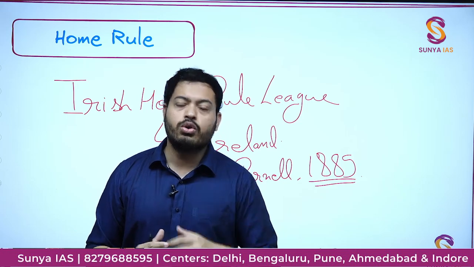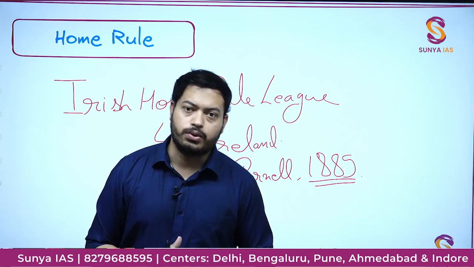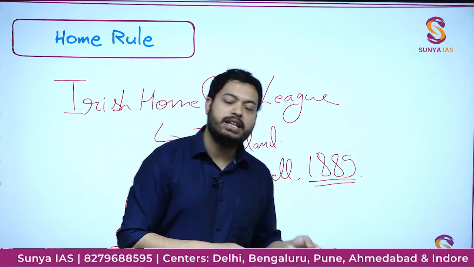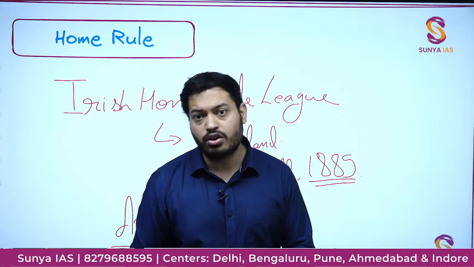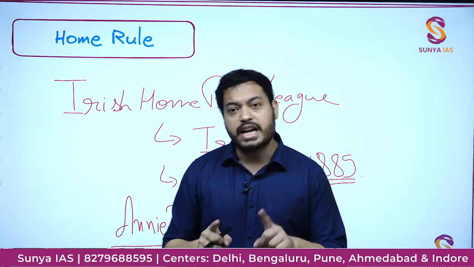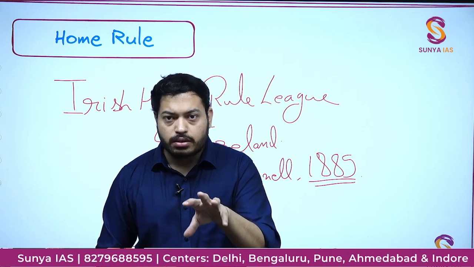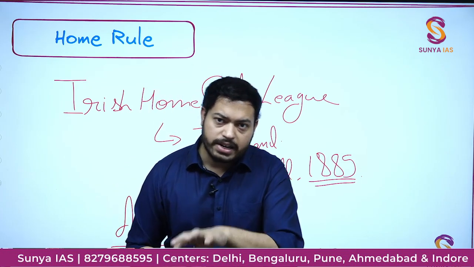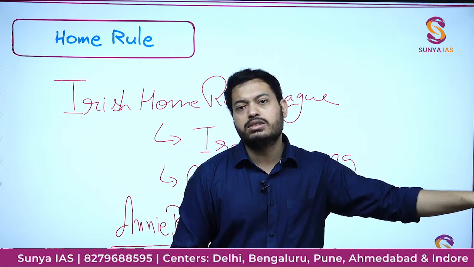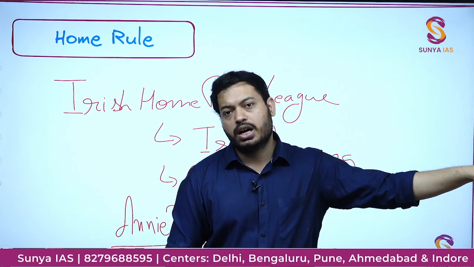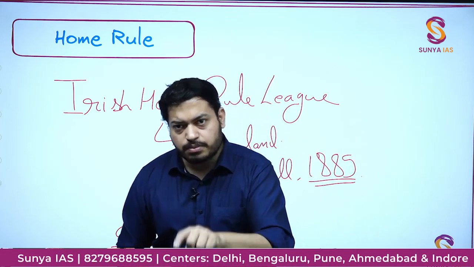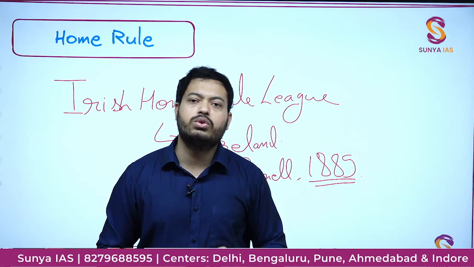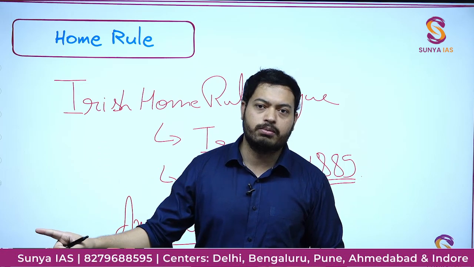And that is where Home Rule played a very important role. Because you will see after 1917, when Miss Besant got released from prison, she retired. But these volunteers of Home Rule went on to join Gandhi's Swaraj idea. And then these people played a very vital role in the Khilafat and non-cooperation movement.